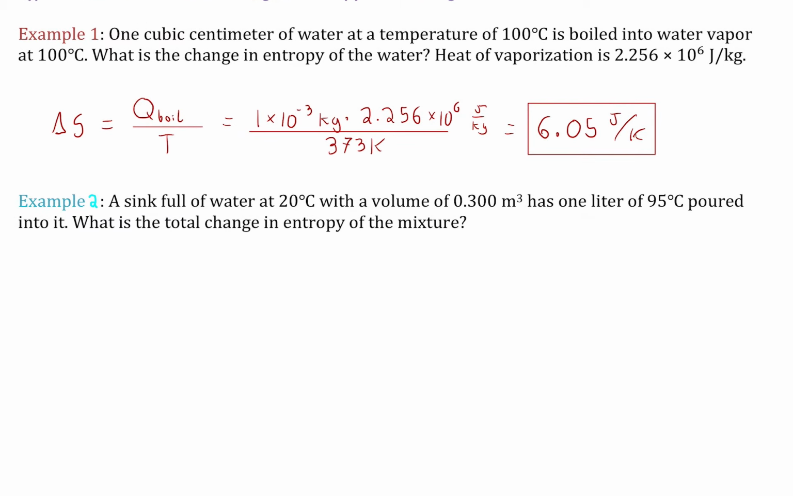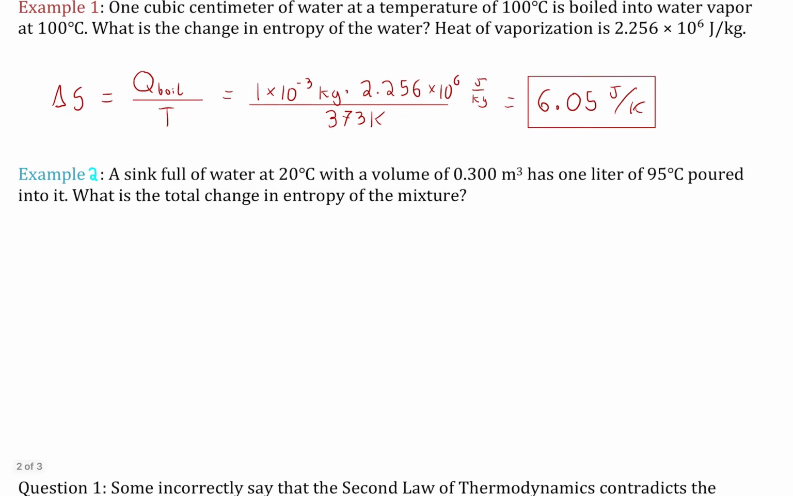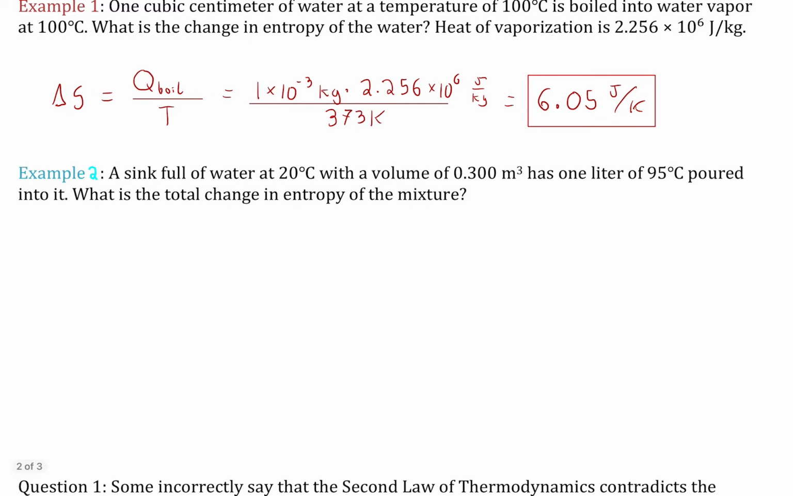In this case, a sink full of water at 20 degrees Celsius and a volume of 0.3 cubic meters has 1 liter of hotter water, 95 degree water, poured into it. What is the total change in entropy of the mixture? So first we have to do a little mini calorimetry problem here because this is an isolated system that's going to approach equilibrium. So the 20 degree water and the 95 degree water will approach some equilibrium.